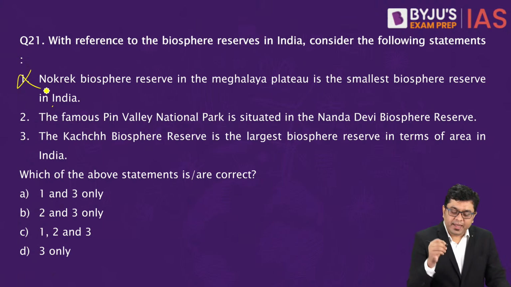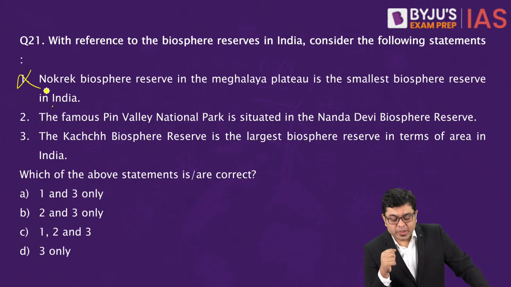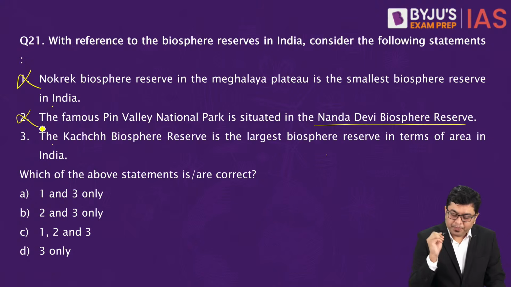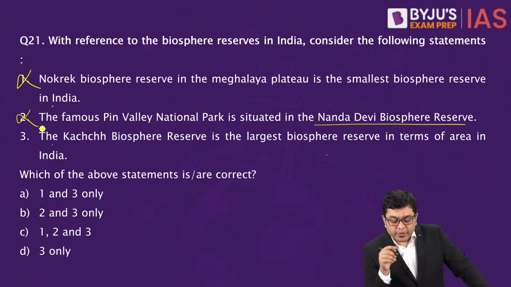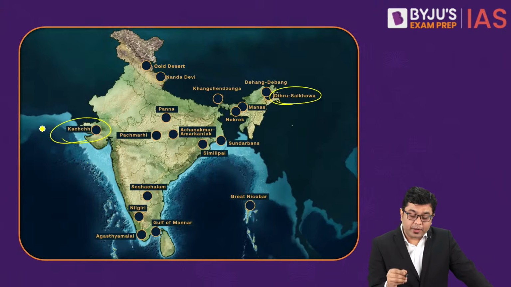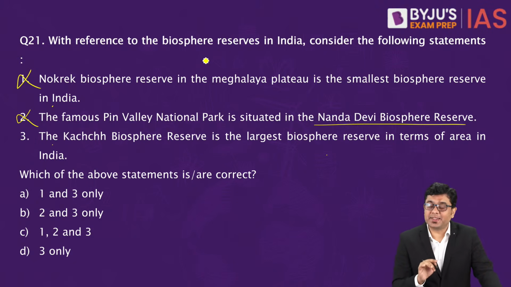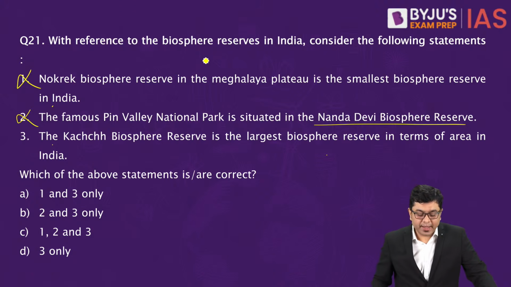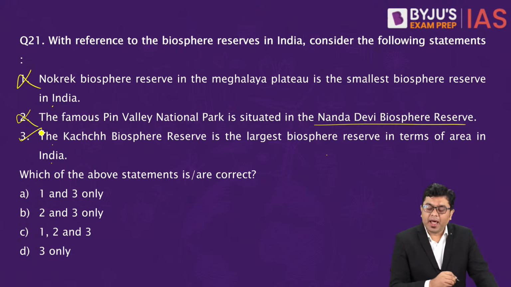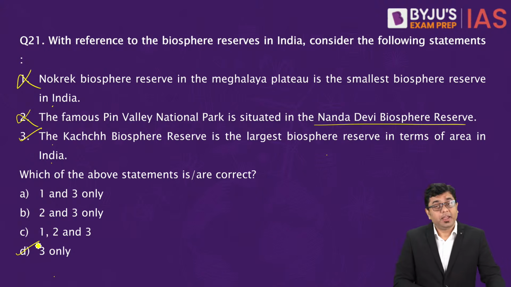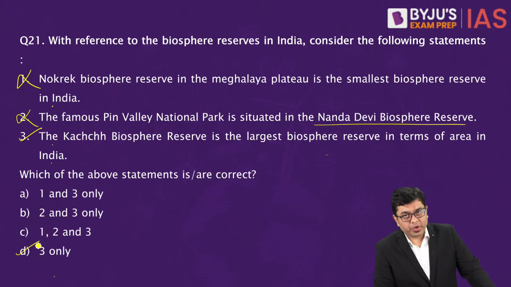Then this is incorrect. Now the Pin Valley National Park is situated in the Nanda Devi Biosphere Reserve. Now this is going to be incorrect. Why? Because Pin Valley is a part of the Cold Desert Biosphere Reserve. It is not a part of the Nanda Devi Reserve. So the second statement is also going to be incorrect. And Kutch is the largest biosphere reserve in terms of its area. So the correct answer in this case is going to be D, that is 3 only.